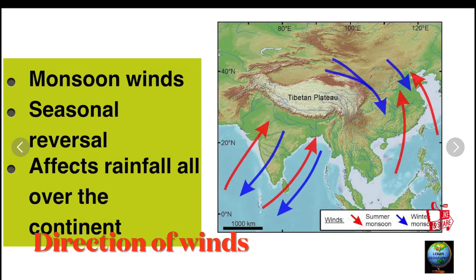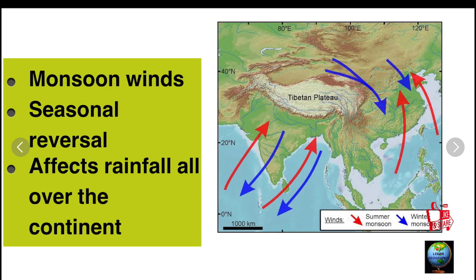Apart from this, monsoon winds also affect the Asian climate, and these monsoon winds are featured by the seasonal reversal of wind direction. It means the winds blow in the summer from one direction, and in the winter season they blow from the opposite direction, because of which the distribution of rainfall is greatly affected.